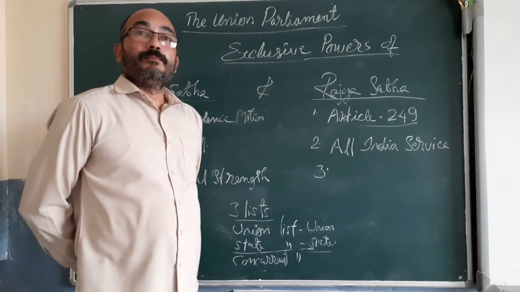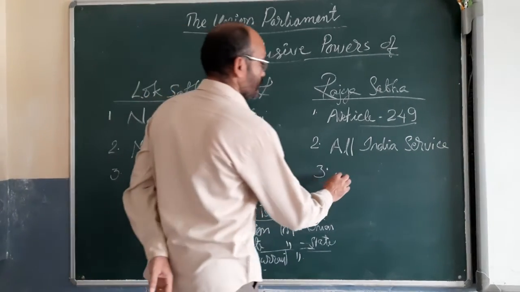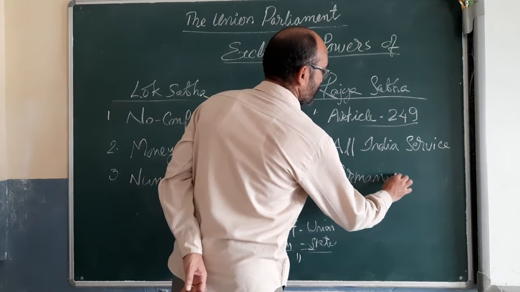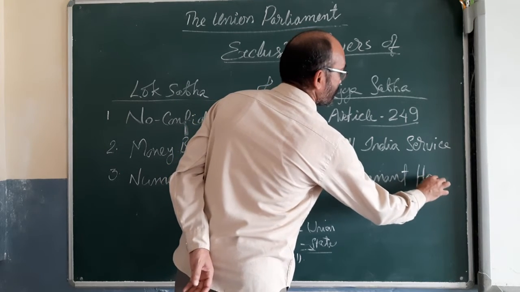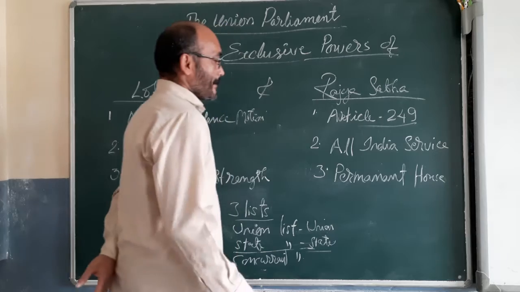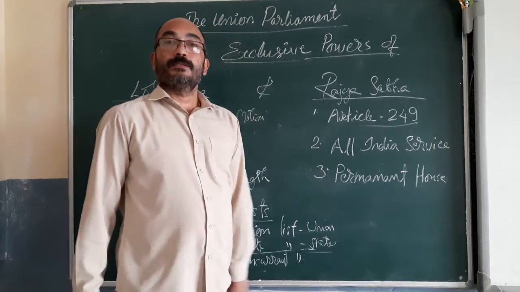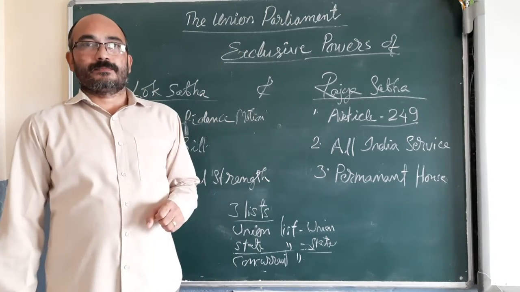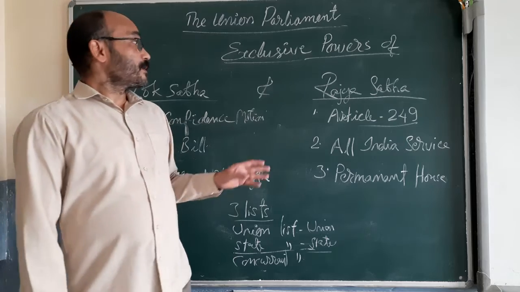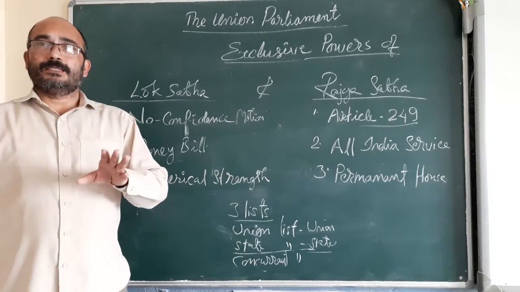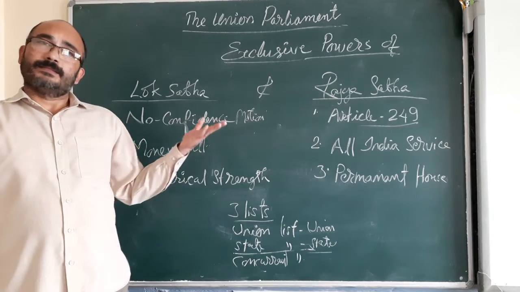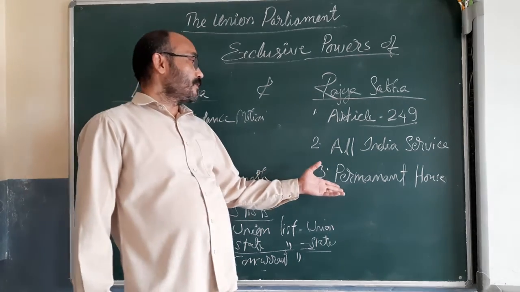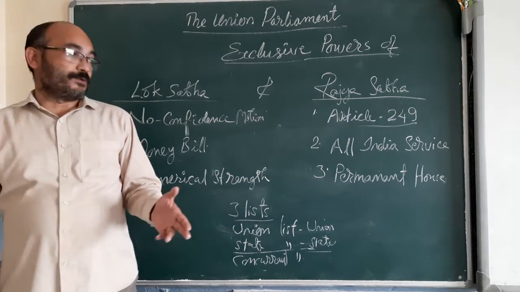Rajya Sabha is a permanent house. That's also an advantage. Rajya Sabha is a permanent house. Rajya Sabha never dissolves. It is a permanent house. Whereas Lok Sabha's term is 5 years only. After 5 years, Lok Sabha gets dissolved. Whereas Rajya Sabha is not getting dissolved. This is a permanent house.